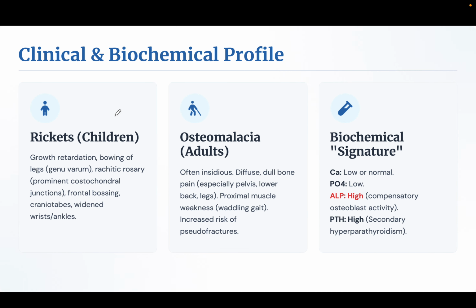Clinical and biochemical profile. In rickets, children have growth retardation, bowing of legs, genu varum, and rachitic rosary. What is a rachitic rosary? Prominent costochondral junctions. Also frontal bossing, craniotabes, and widened wrists and ankles. In adult osteomalacia, there is insidious onset, diffuse dull bone pain, especially in the pelvis, lower back, and legs. There is proximal muscle weakness causing a waddling gait, and increased risk of pseudofractures.